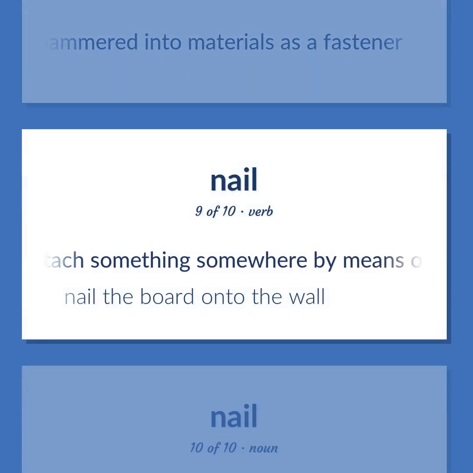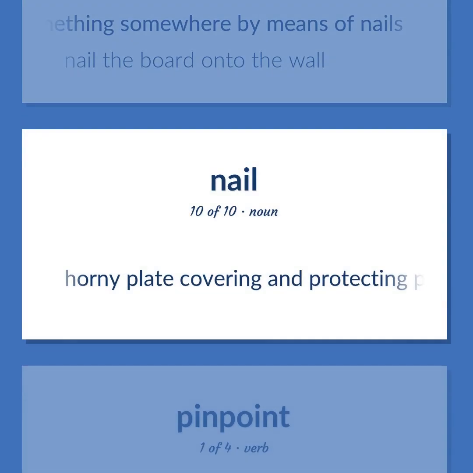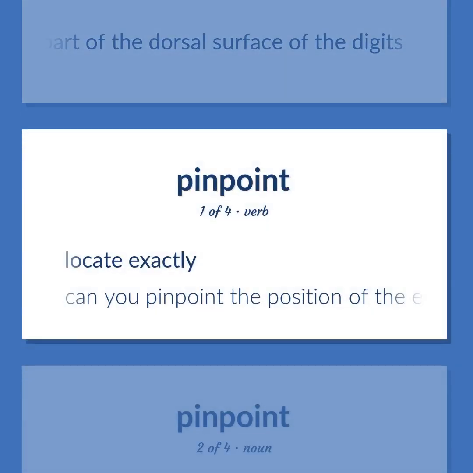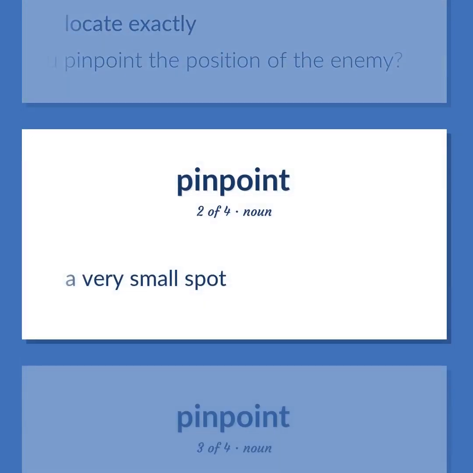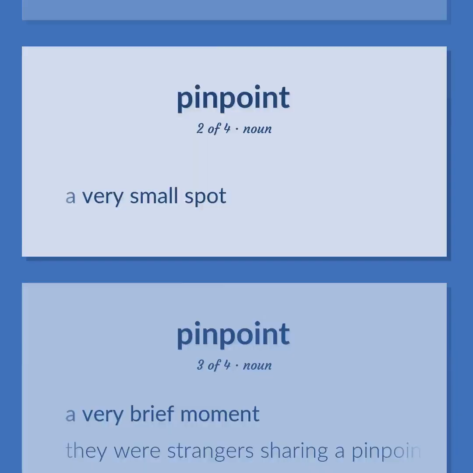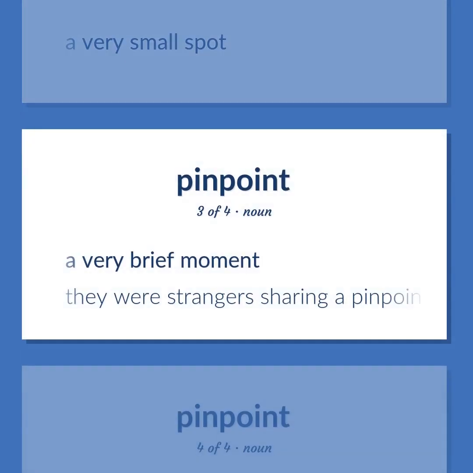Attach something somewhere by means of nails. Nail the board onto the wall. Horny plate covering and protecting part of the dorsal surface of the digits. Locate exactly. Can you pinpoint the position of the enemy? A very small spot. A very brief moment. They were strangers sharing a pinpoint of time together.